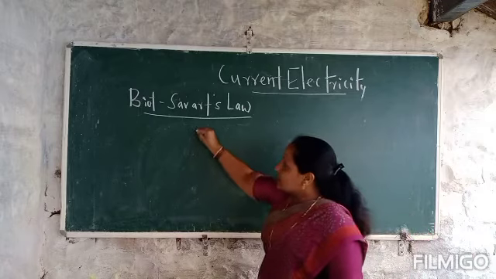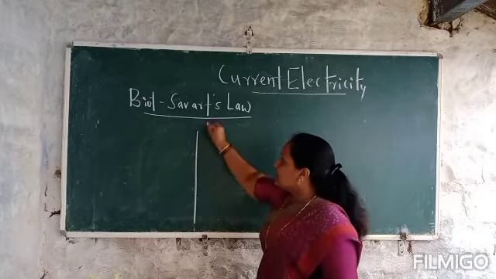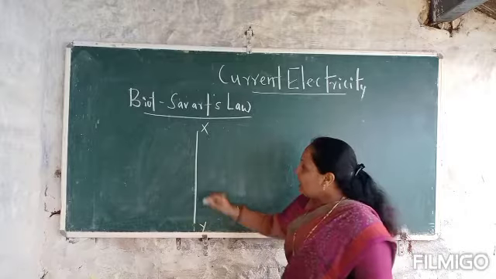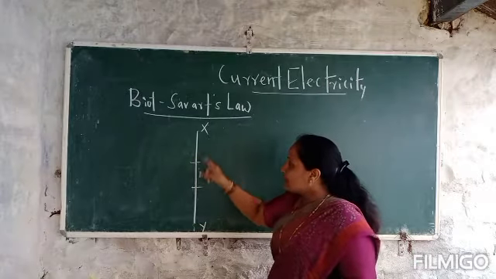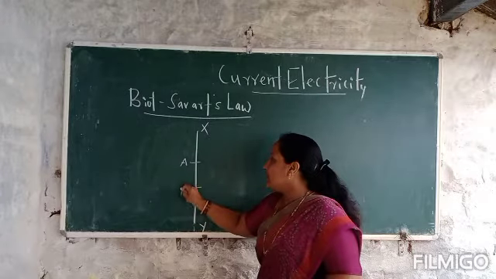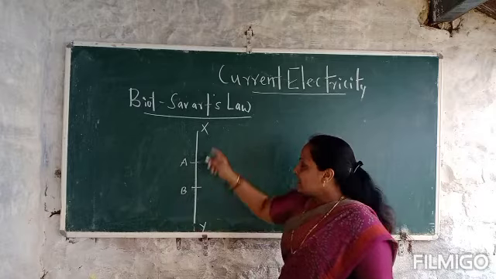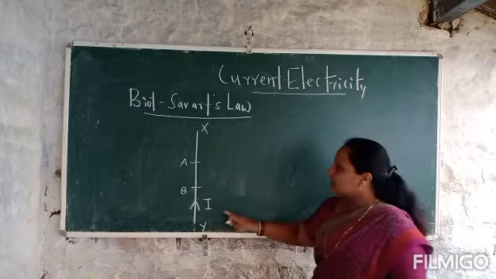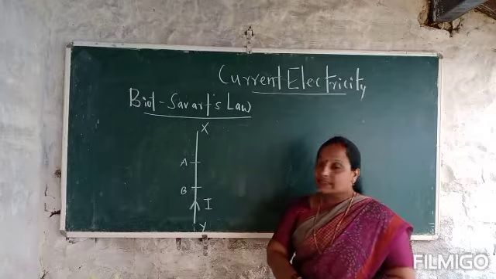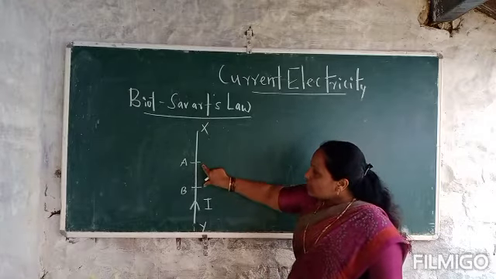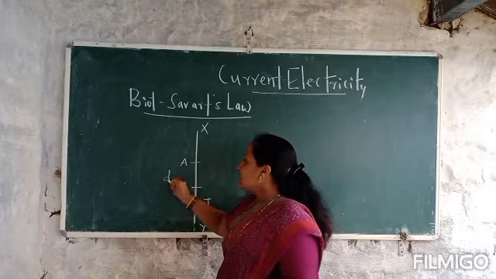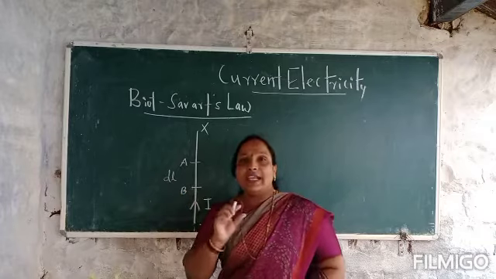They considered a conductor. XY is the conductor and a small portion of this conductor is AB. And this conductor is carrying a current I. I is the current flowing through the conductor XY, and a small portion of this conductor is AB, whose length is dl, a small length.